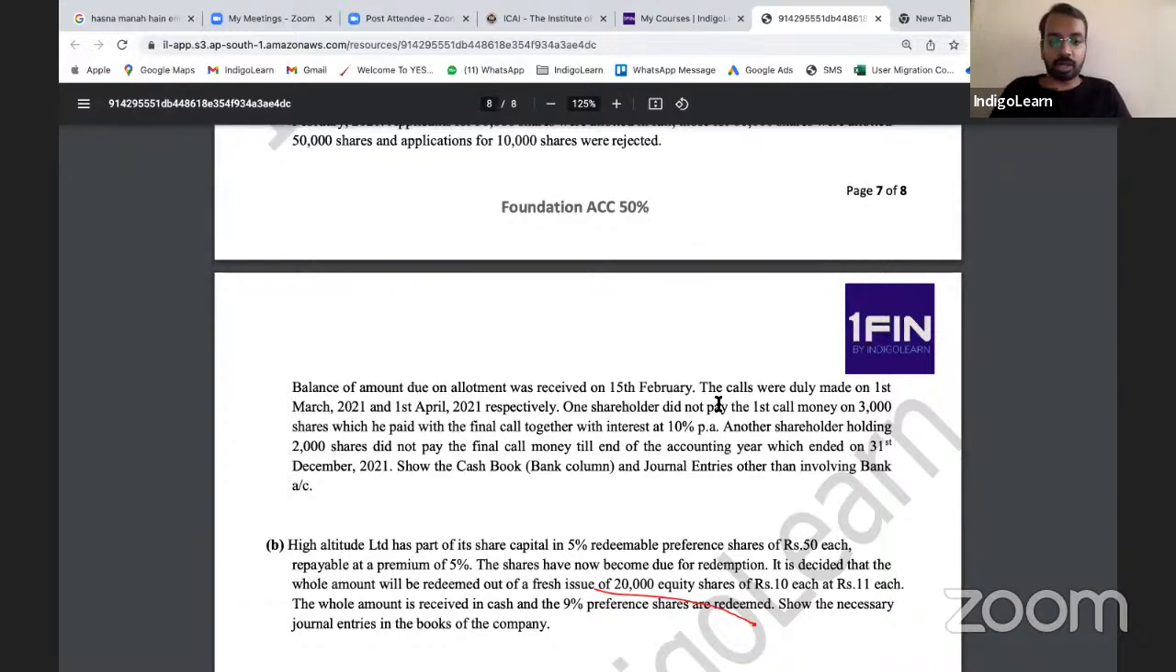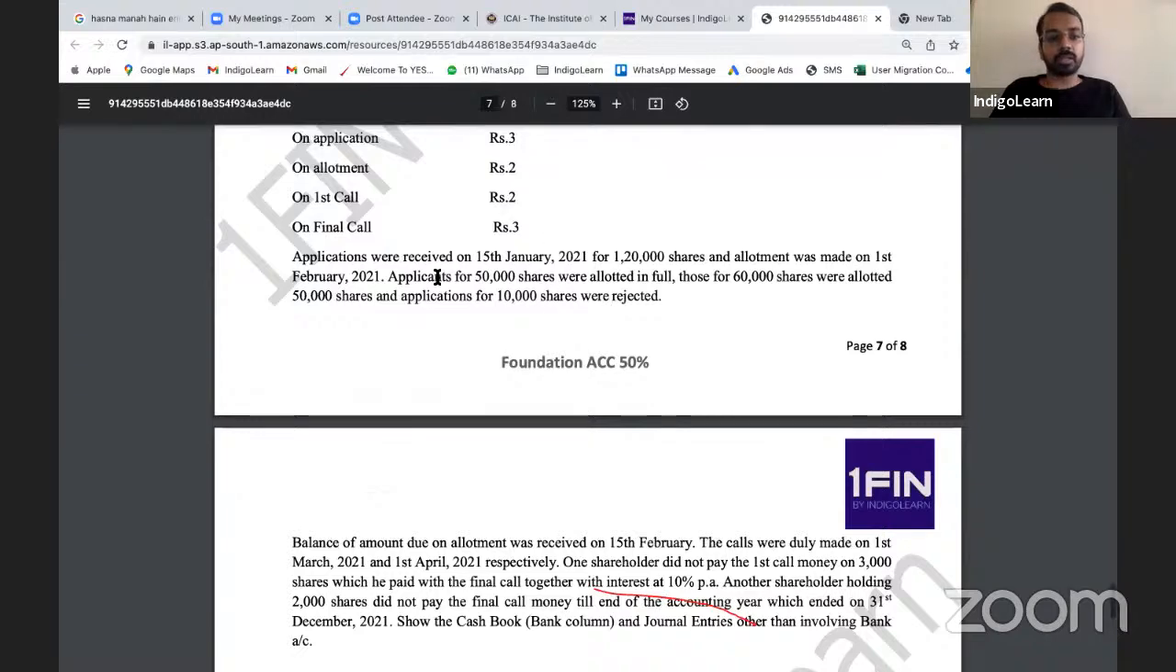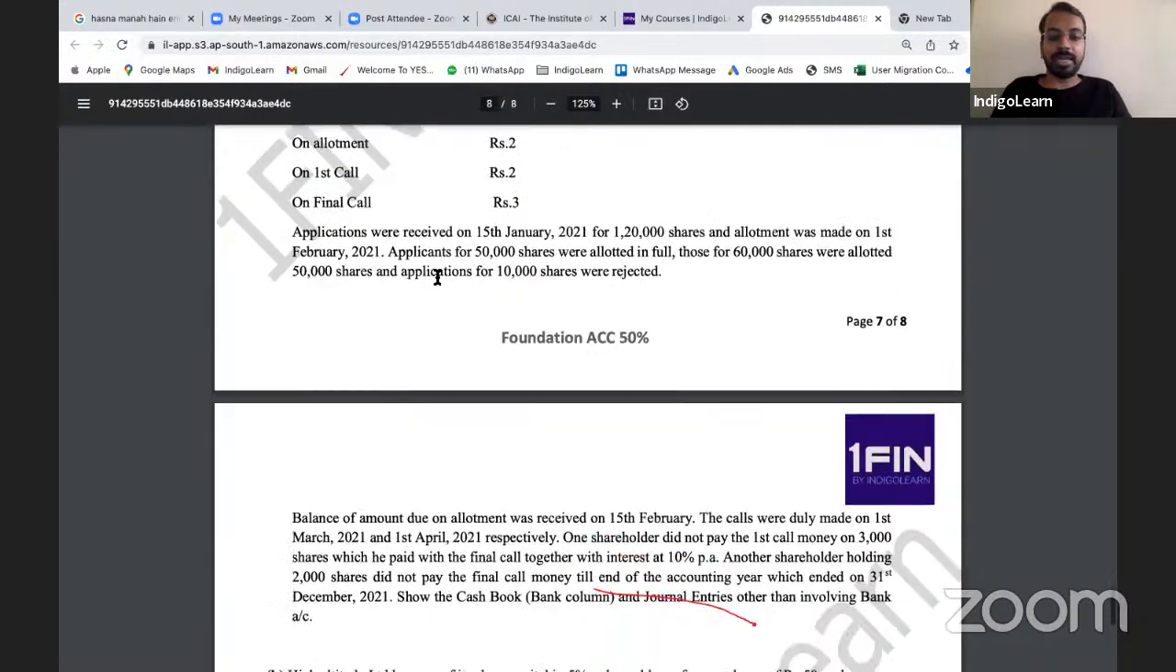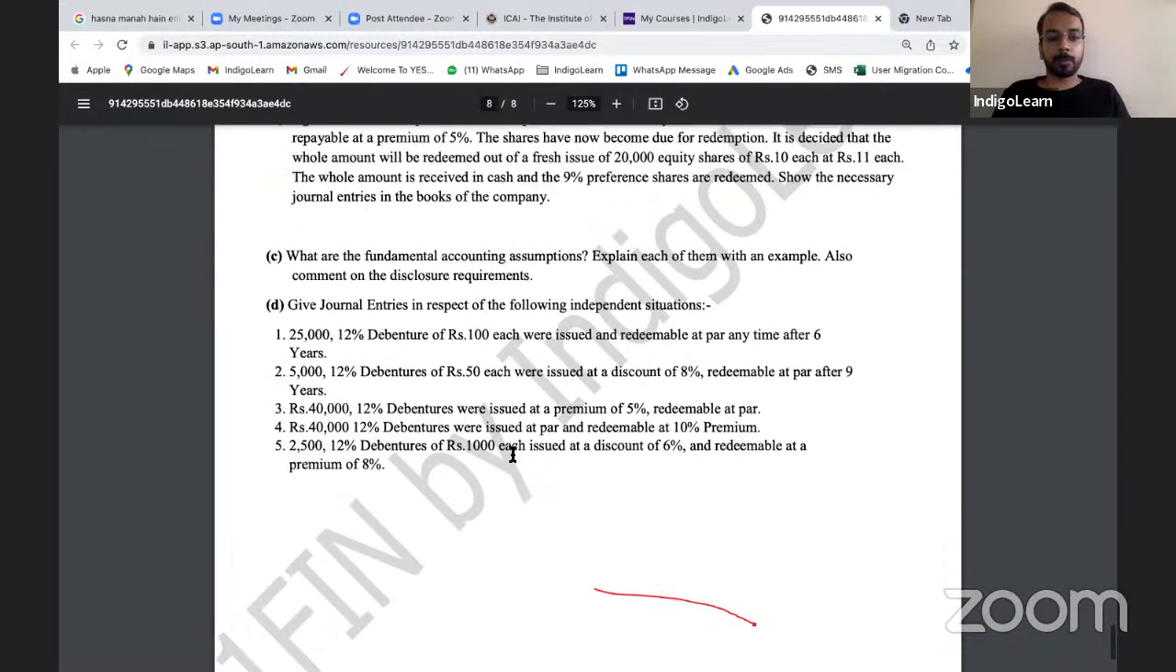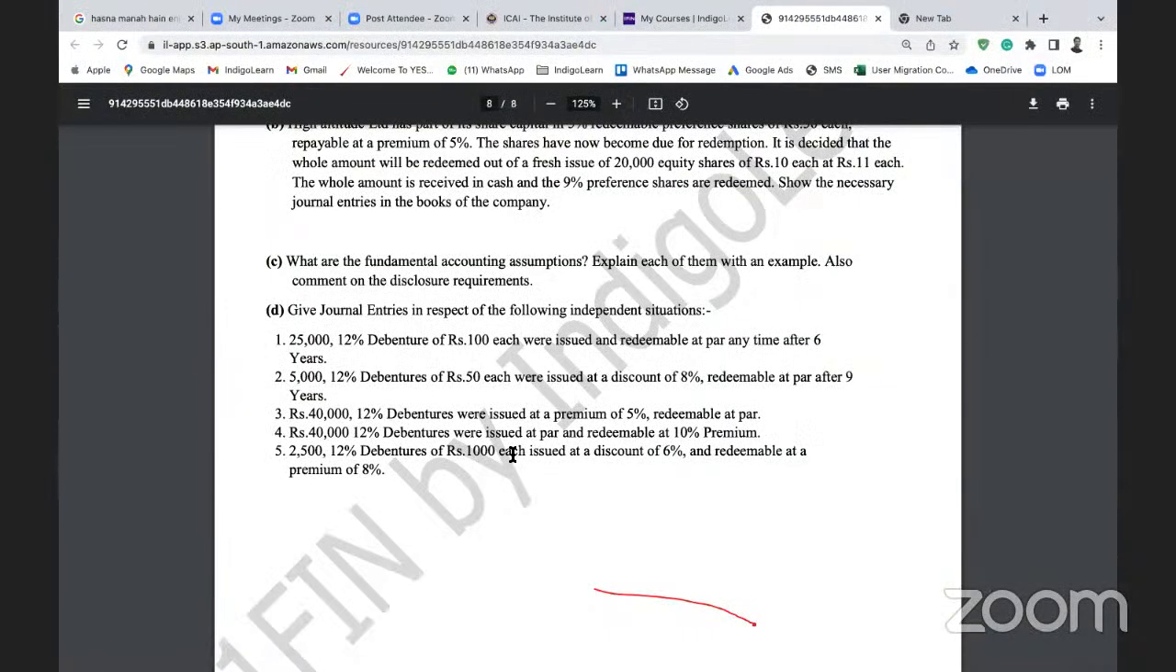But because the question is not clear, we have not mentioned very clearly when the amount is due. So you can assume it is due on the same date, and accordingly you can provide for the interest. Similarly, whatever is due on 1st April was not paid. So from 1st of April till December, for 9 months, you have to provide interest. Yes, sir. Is it clear? Yes, sir. Everybody clear? Yes, sir.